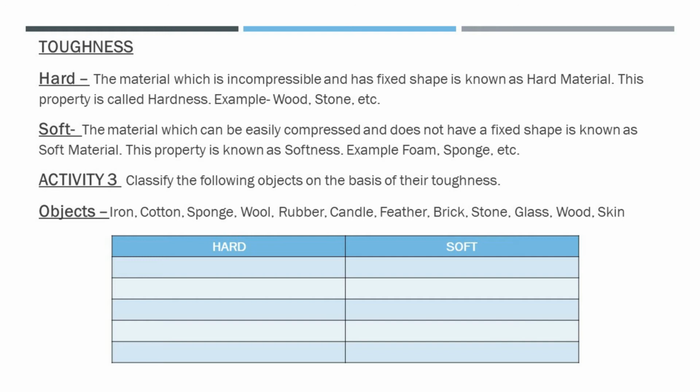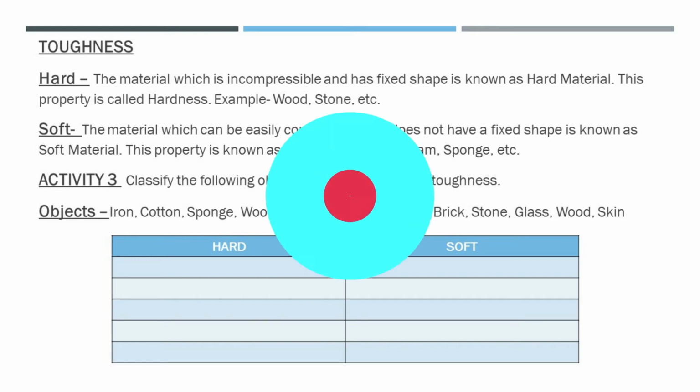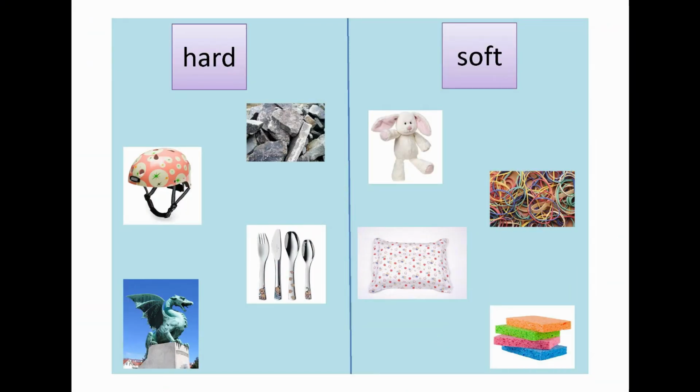So all the materials can be divided into two groups on the basis of their hardness and softness. So hard, what is hard? The material which is not compressible and has a fixed shape is known as hard material. Example is wood, stone, iron, etc. And soft, the material which can be easily compressed and does not have a fixed shape is known as soft material, and this property is known as softness. So example here is foam, sponge, etc.